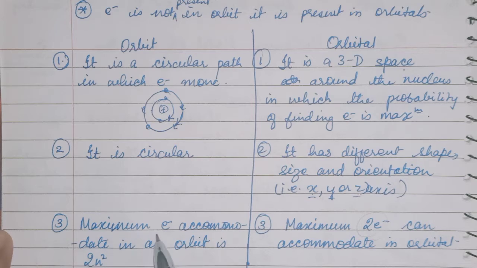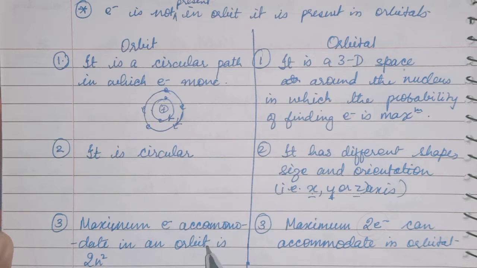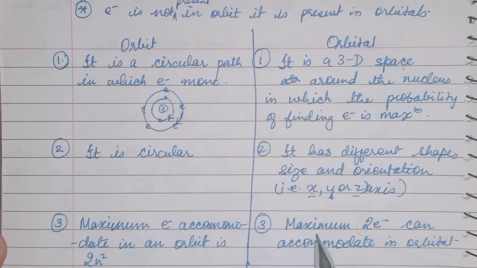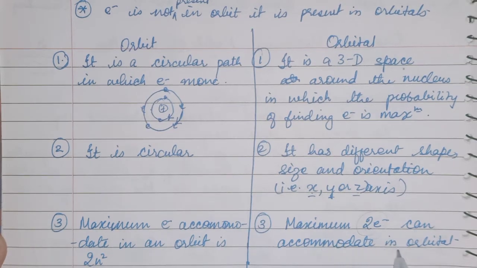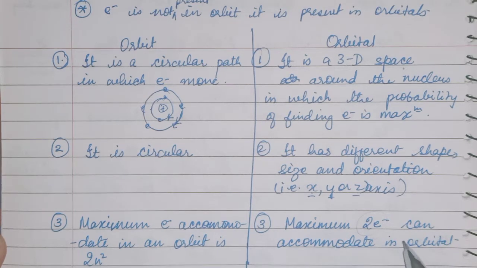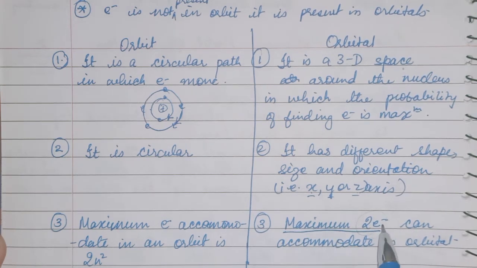Next, the maximum number of electrons accommodated in an orbit is 2n square, that you have learned in the previous classes, that the maximum number of electrons an orbit or shell can accommodate is 2n square. But in an orbital, a maximum of 2 electrons can be accommodated. So whatever orbital you get, you can put only 2 electrons, not more than 2. It may be less than 2 but not more than 2.